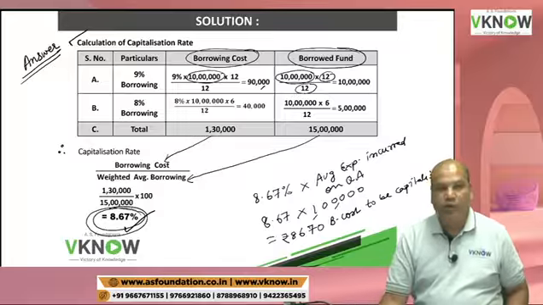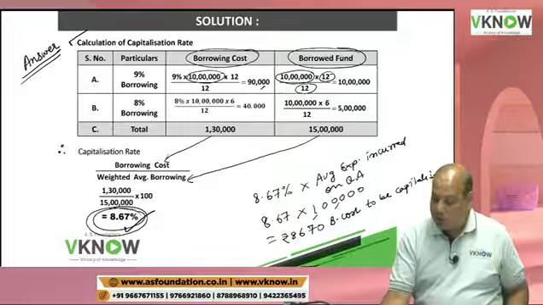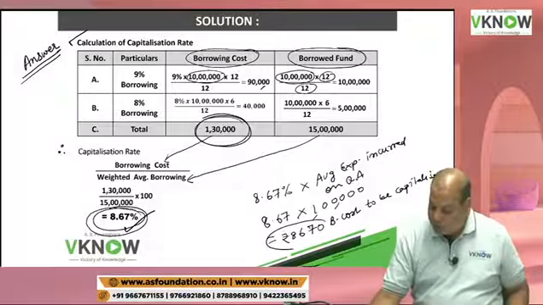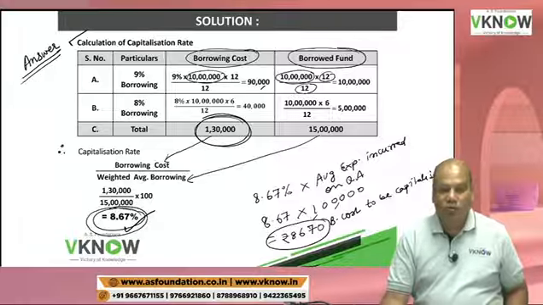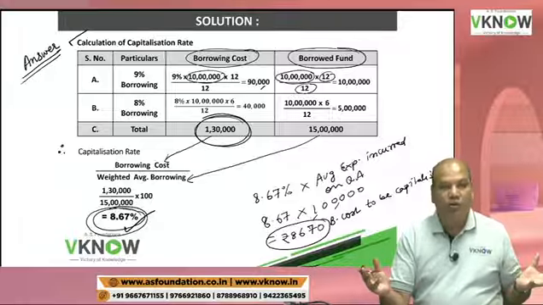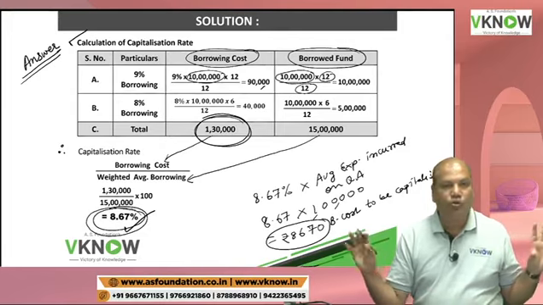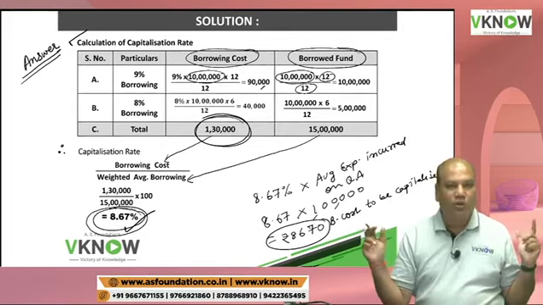This is the purpose of weighted average borrowing rate. Then the student will ask, we have incurred 1 lakh 30,000, but you are only capitalizing 8670. This is general borrowing. Entire borrowing was not for qualifying asset. Borrowing was used for other business operations also.